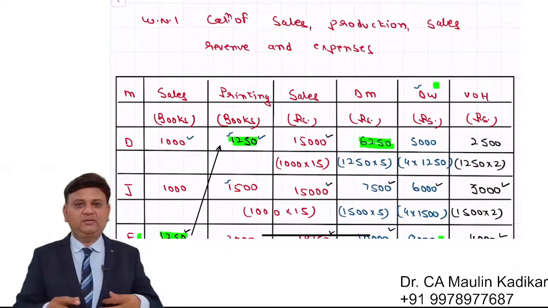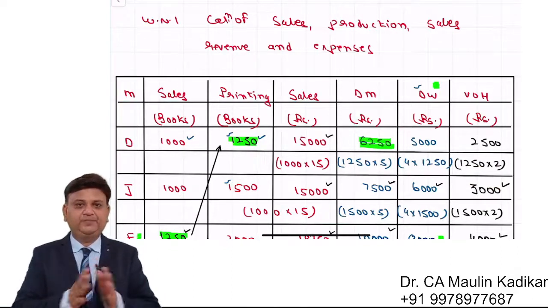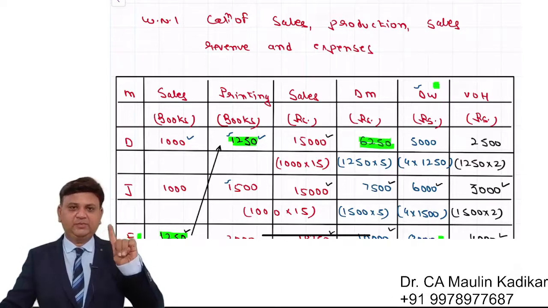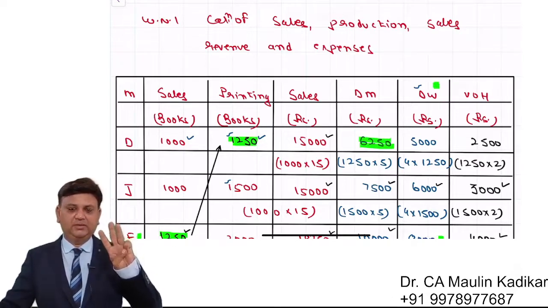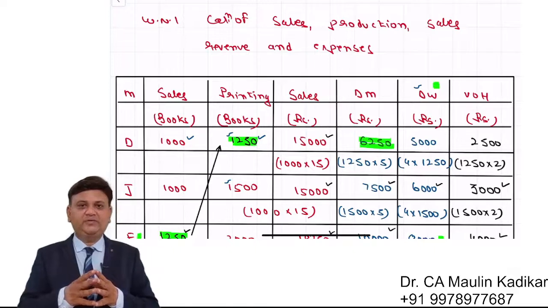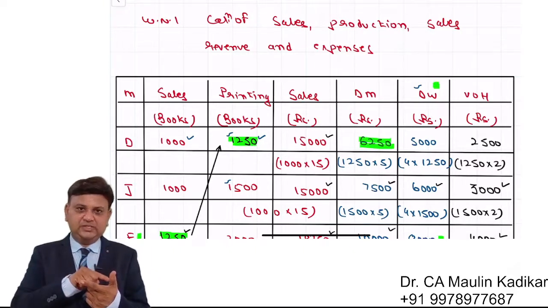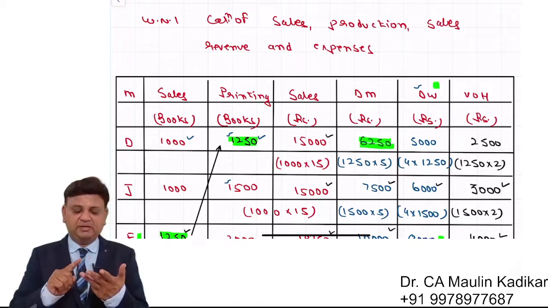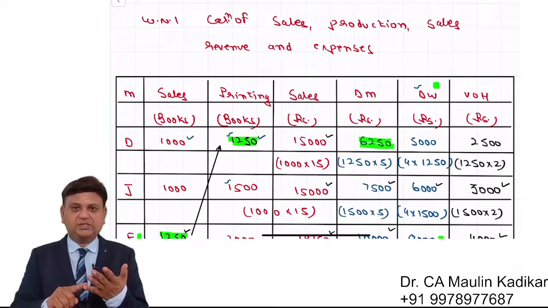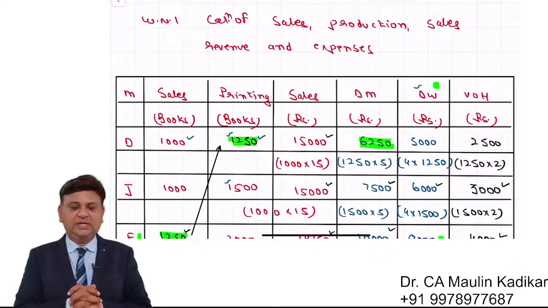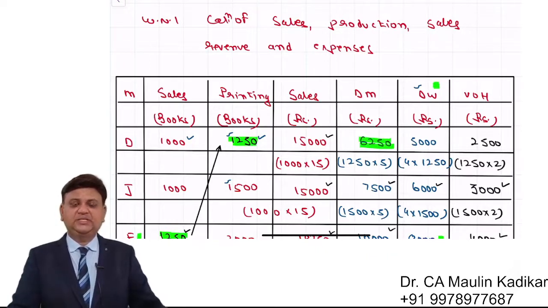So starting with the revision of the entire answer. In this question we are required to prepare the cash budget for 3 months, February, March and April. We have been provided with the information about the sales, printing based on the sales, selling price, material cost, labor cost, variable overhead and other miscellaneous items like payment of taxation, purchase and sale of the fixed asset.